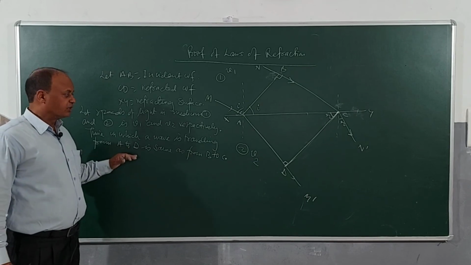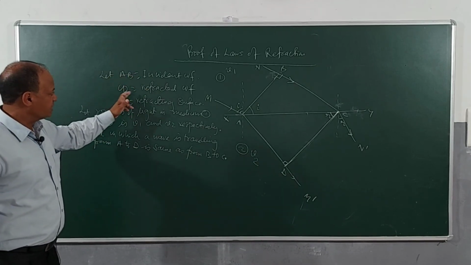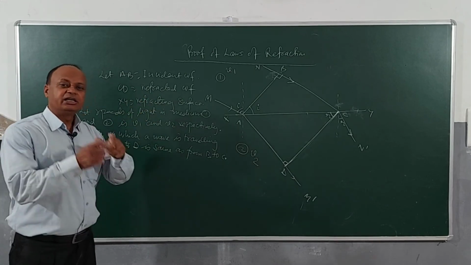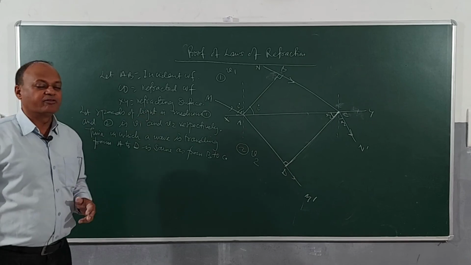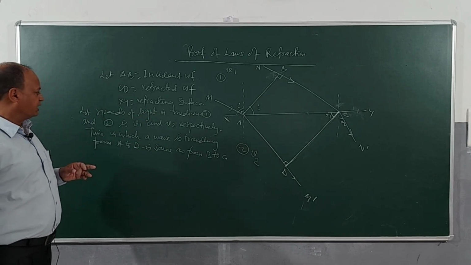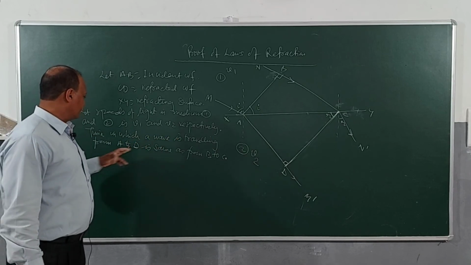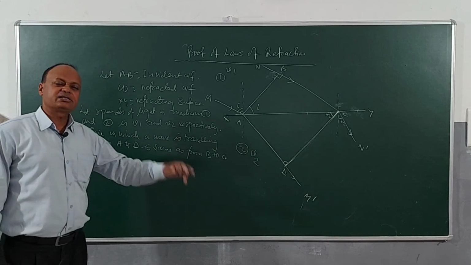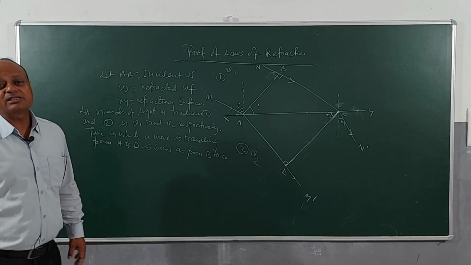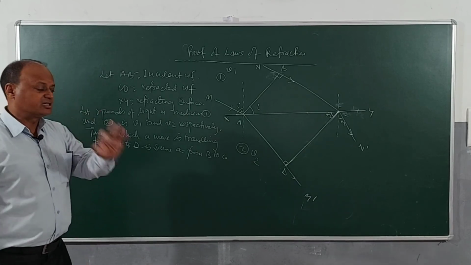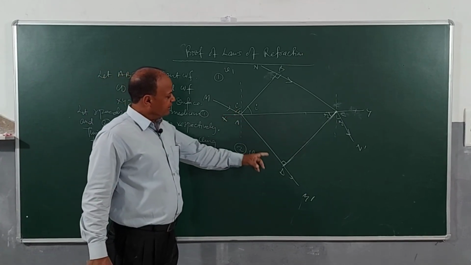So here we wrote the important steps here. AB is incident wave front, CD is refracted wave front, XY the length of the reflecting surface. Let speeds of light in medium 1 and 2 are V1 and V2 respectively, and then we say the time in which a wave is traveling from A to D is same as from B to C, and let this time be T. So if the time is T, children, then how much will be AD?